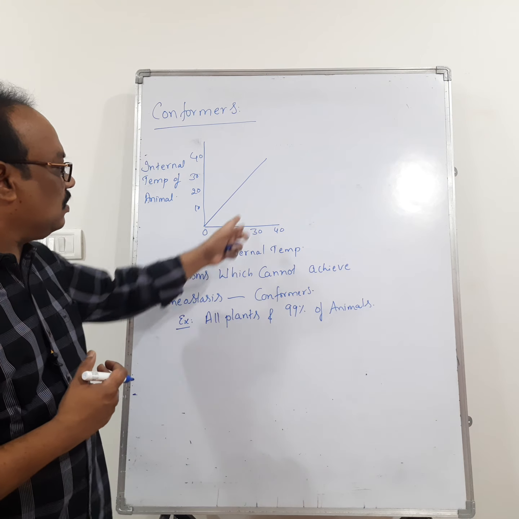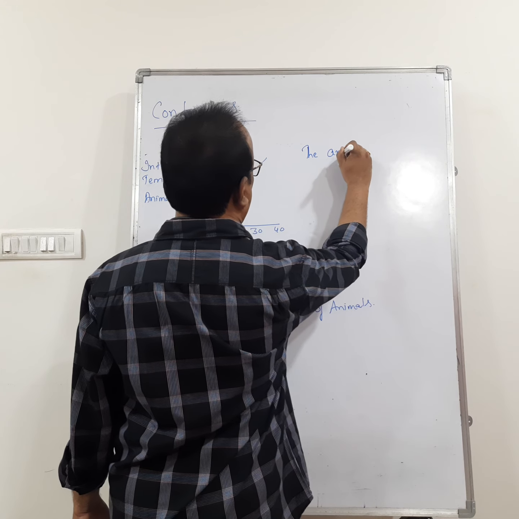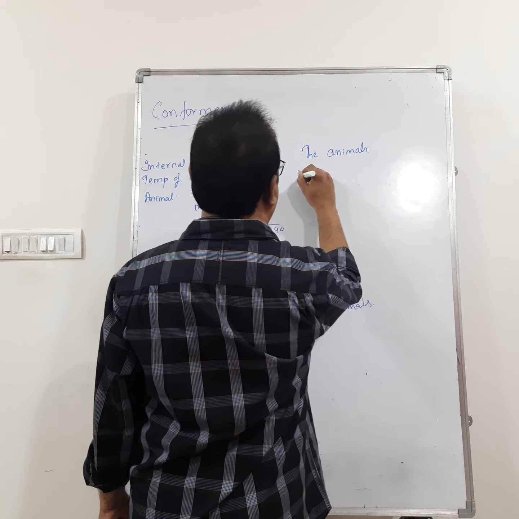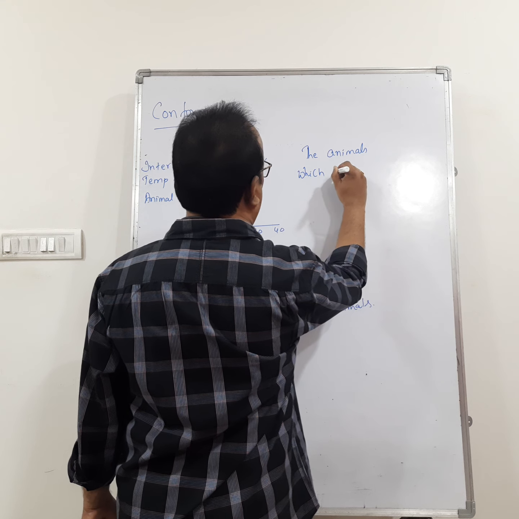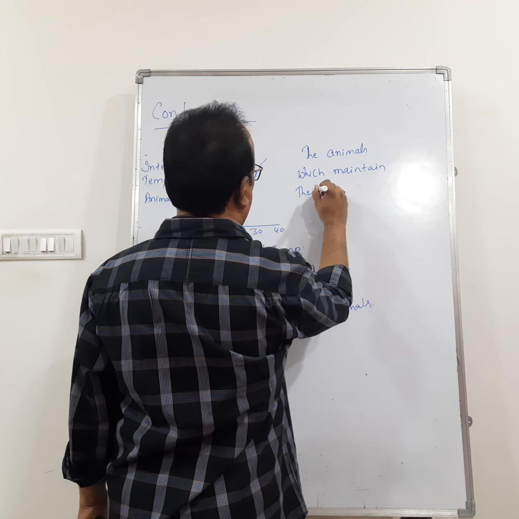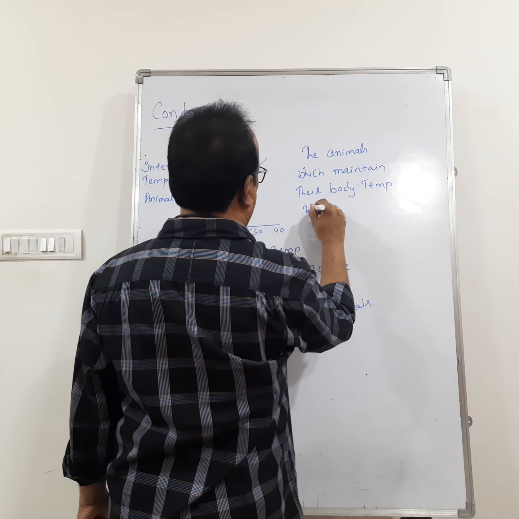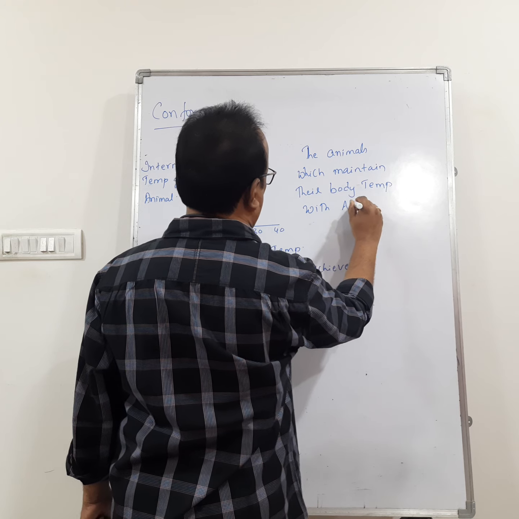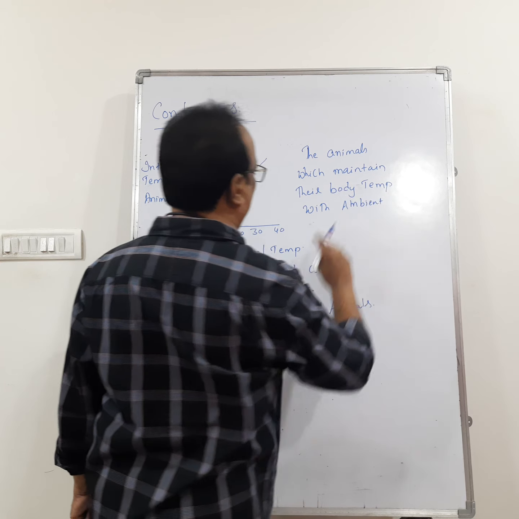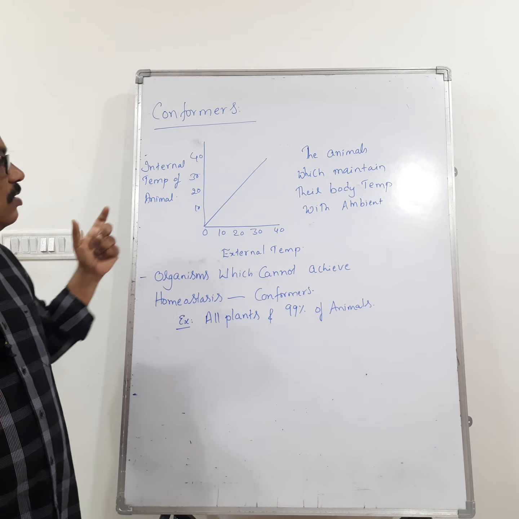So if we see here, the animals which maintain the body temperature with ambient temperature. Here ambient is the word meaning nothing but the body temperature of this organism.